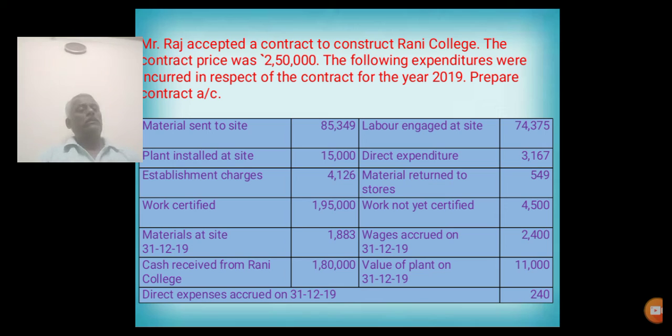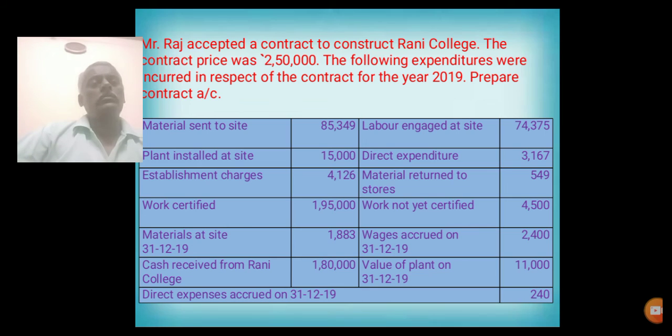Wages accrued on 31/12 should be added along with the wages, along with the labor. So labor engaged 74,375, add wages accrued 2,400. Both the amounts should be entered in debit side of the contract account.